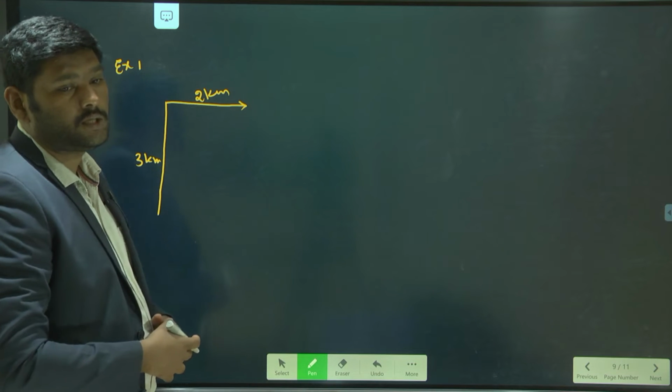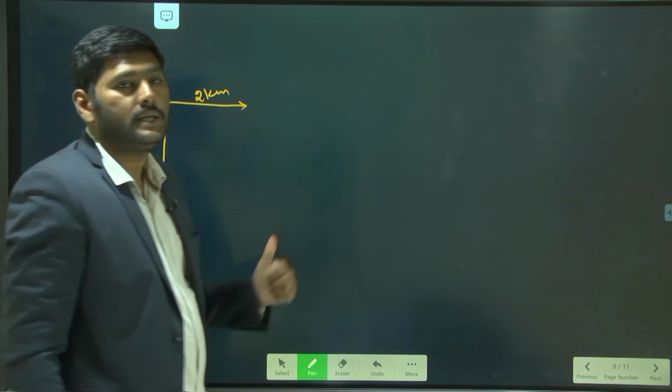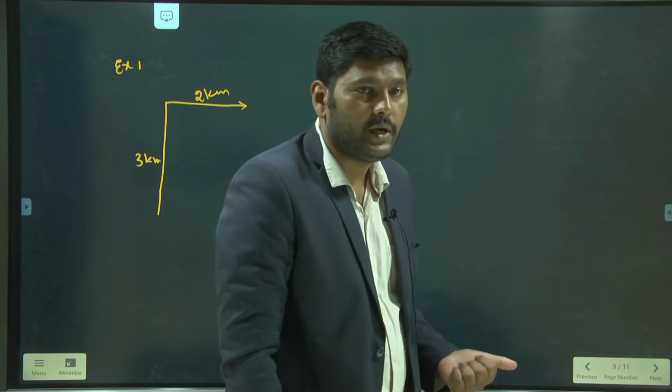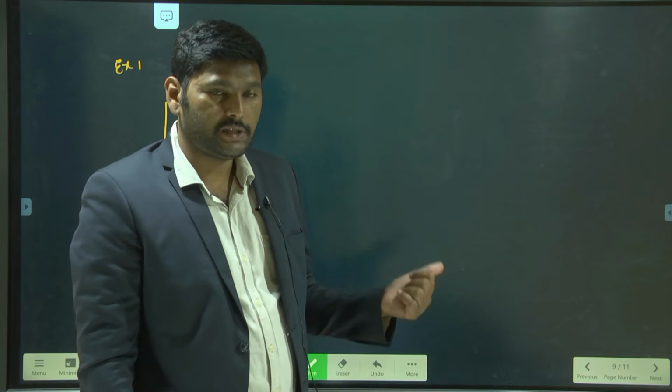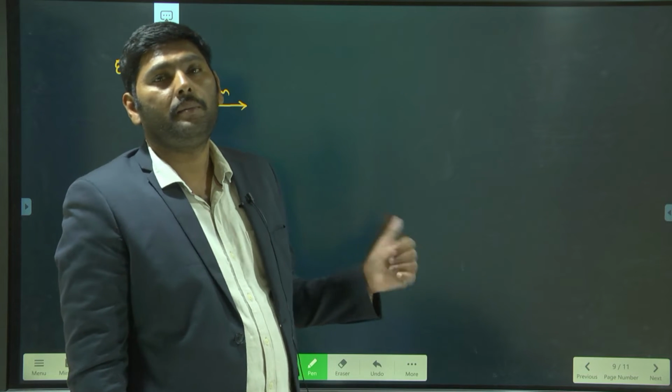In this case, my question is, what is the distance and displacement covered by the person?